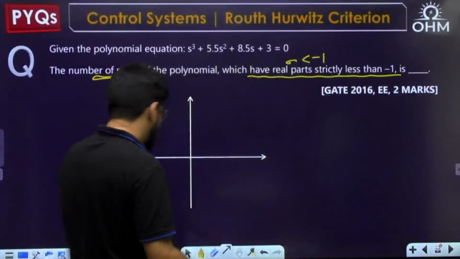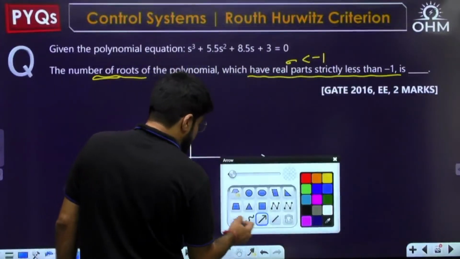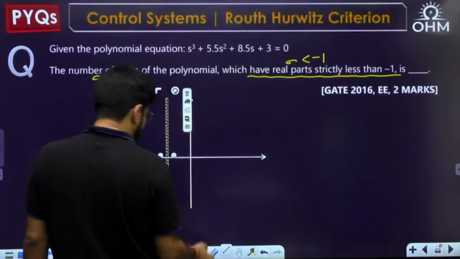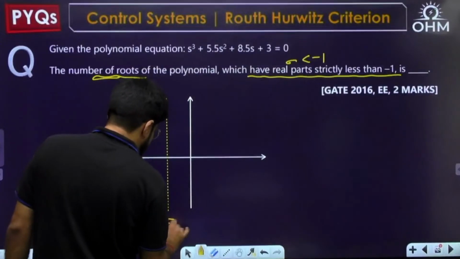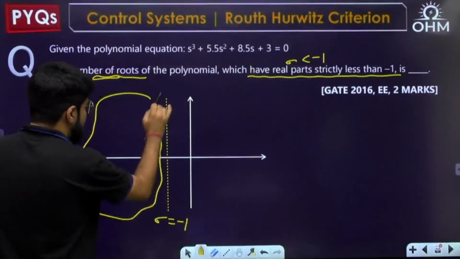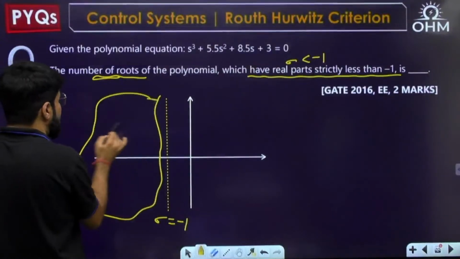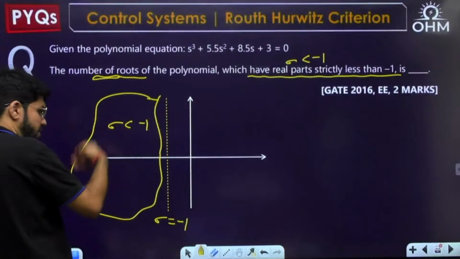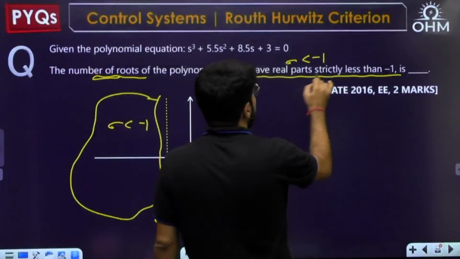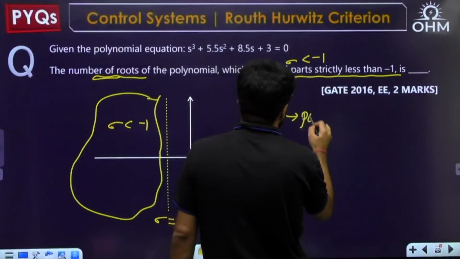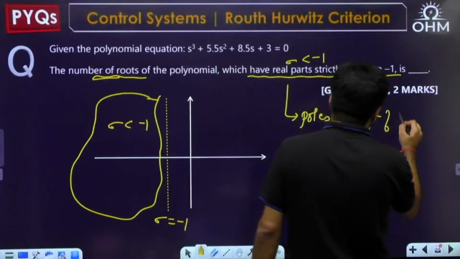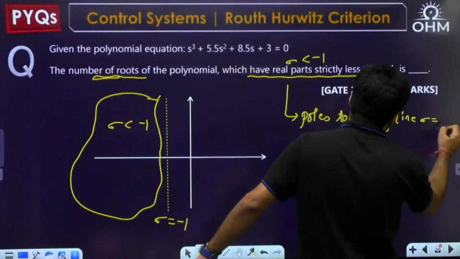Correct? Okay. So you want those poles whose real part, sigma, is less than minus 1. If this is sigma equal to minus 1, everywhere with sigma less than minus 1 is on the left of this line. So poles having real part less than minus 1 means poles to the left of the line sigma equal to minus 1.